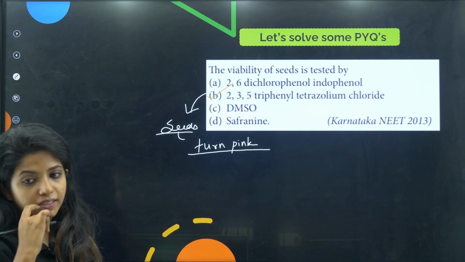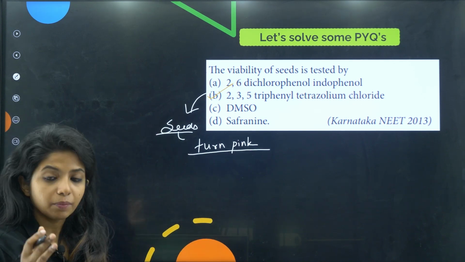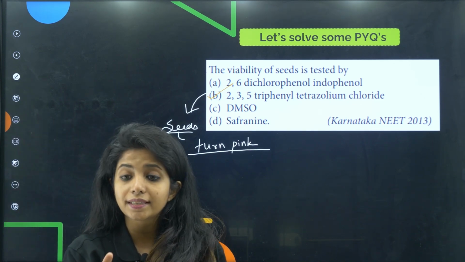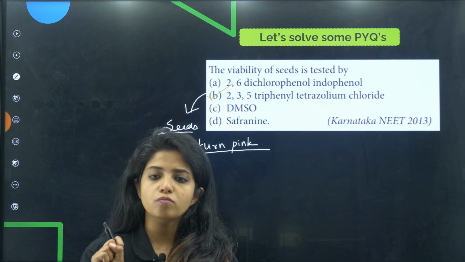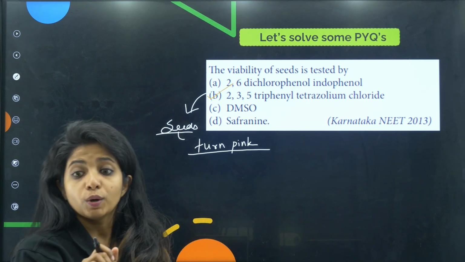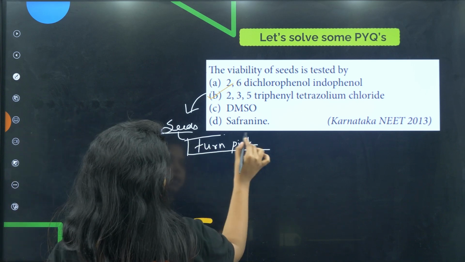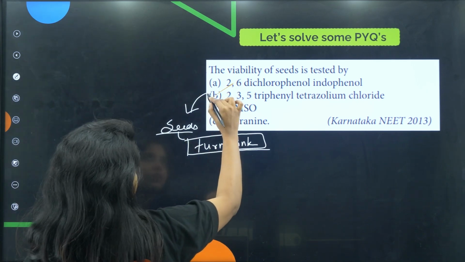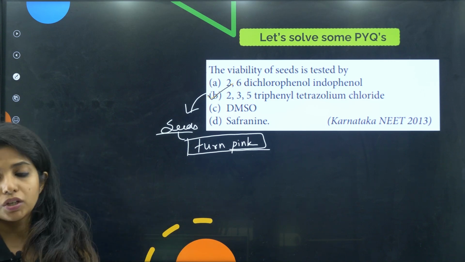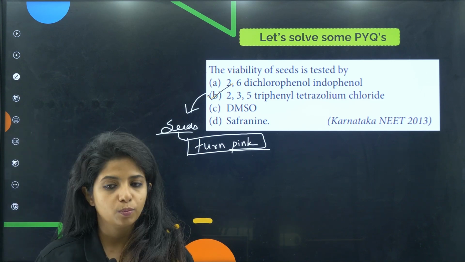Why does it turn pink? Because it shows that certain metabolic activities are happening in the seeds, and the seeds release some enzymes, which is why it turns pink. So this is the correct answer, children. Please remember it, write it somewhere. It's important. It came in NEET 2013, a completely out of the box question.